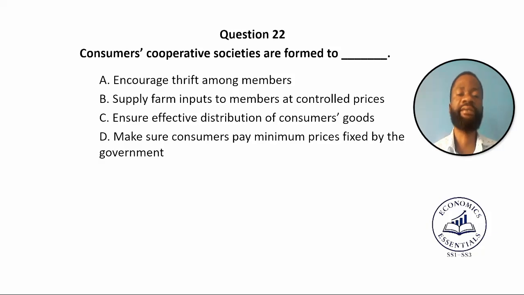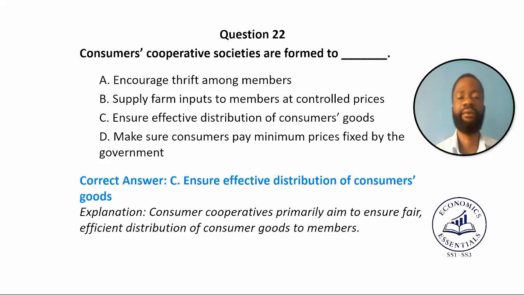Question 22 rather. Consumers cooperative societies are formed to dash. A. Encourage thrift among themselves. B. Supply farm inputs to members at controlled prices. C. Ensure effective distribution of consumers' goods. And D. Make sure consumers pay minimum prices fixed by the government. The correct answer is C.